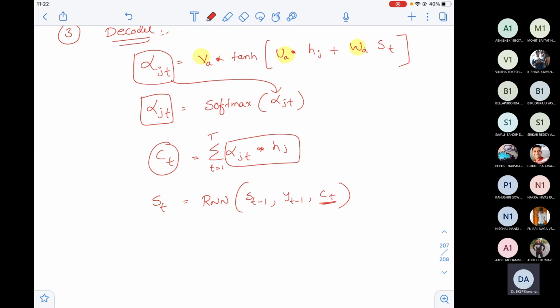YT minus 1 is the previous English word that was translated, and ST minus 1 is the understanding used to generate YT minus 1. All these are part of my RNN to generate the next state ST. Then I just apply softmax to V into ST plus some bias B, and finally I'll get the output.